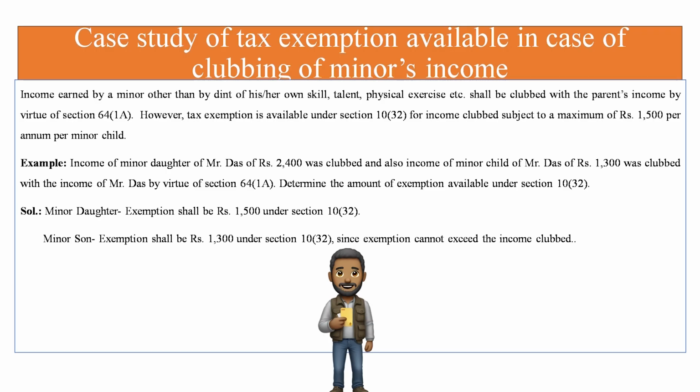Here we see, for the minor daughter, the exemption amount shall be 1500 per annum under section 10(32), and for the minor son the exemption shall be limited to 1300, because the exemption cannot exceed the income clubbed. Here the income clubbed is 1300, so 1500 cannot be claimed as exemption. So the total exemption will be for the minor daughter 1500 and for the minor son 1300, totalling 2800 under section 10(32).